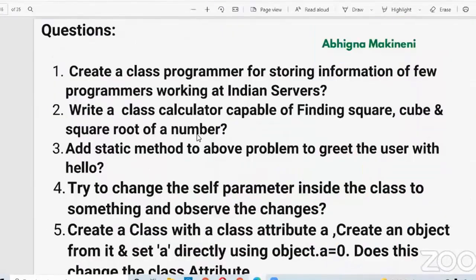Up to now, I have discussed many topics, right? Like class variables, instance variables, static method, init method, special method, and why we use self. All of those I have discussed. Now, let us understand some practice questions.